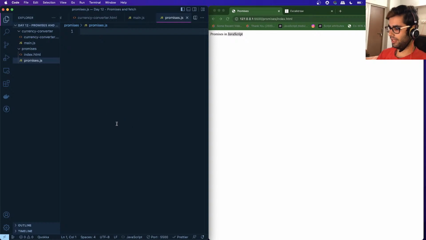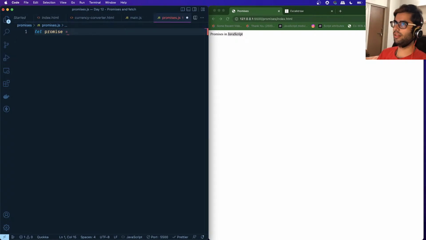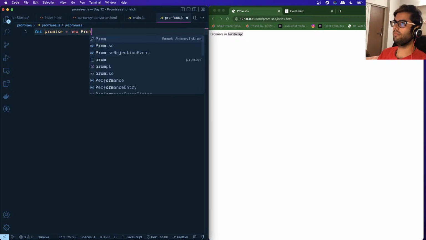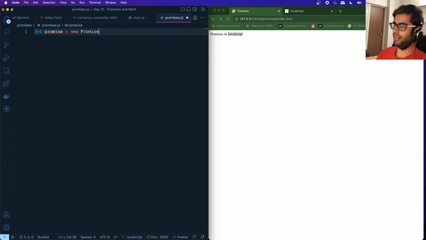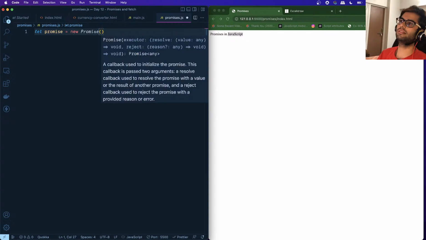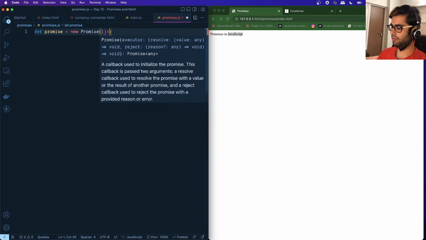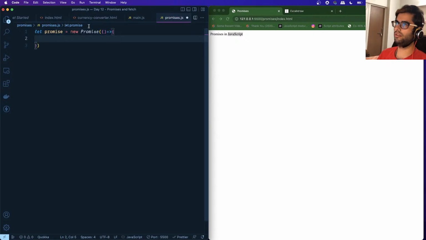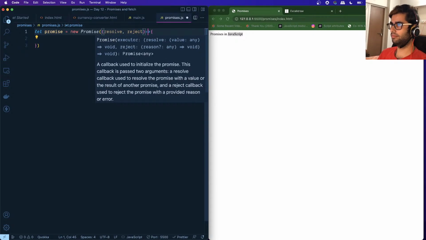So what we will do is, we will create a promise. So let promise. Okay, let me hide this part. And we create a promise using the Promise object. All right, so we create a new instance of a promise. It receives a callback function. Okay, we can pass a callback function, and over here it gets two parameters. One is resolve, right? The other one is reject.